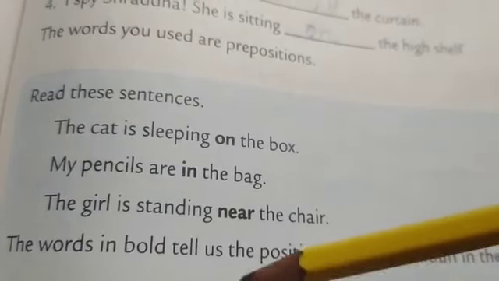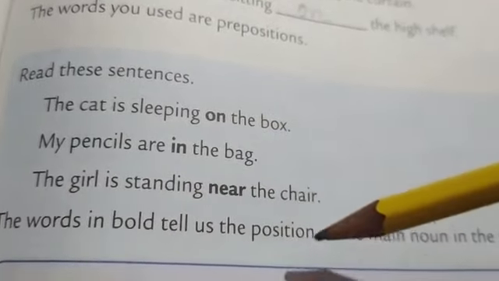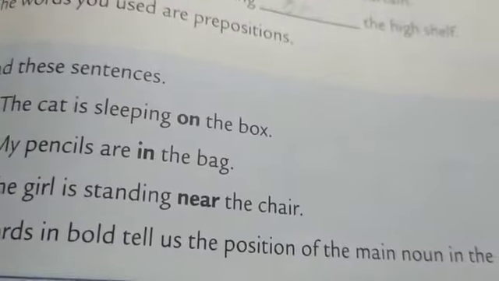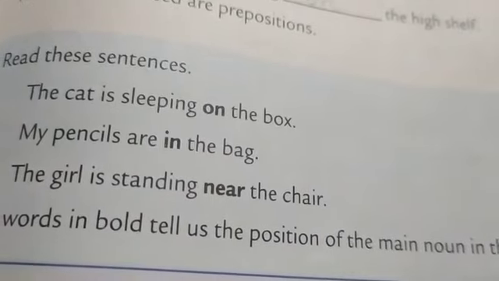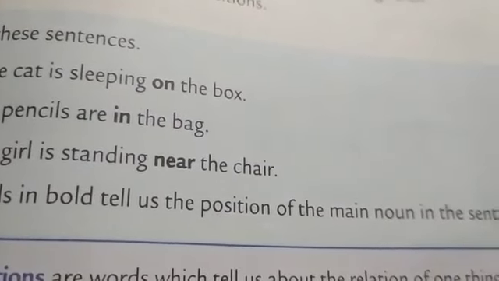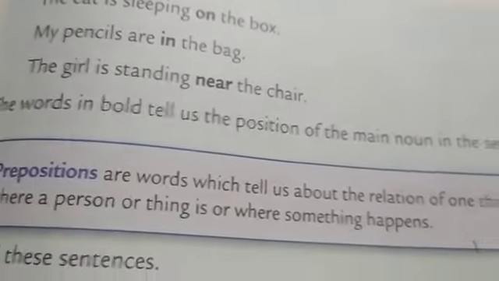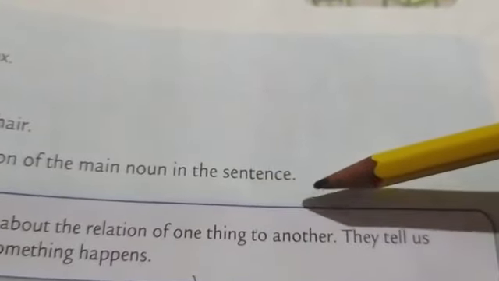The cat is sleeping on the box. My pencils are in the bag. The girl is standing near the chair. The words in bold tell us the position of the main noun in the sentence. Prepositions are words which tell us about the relation of one thing to another.